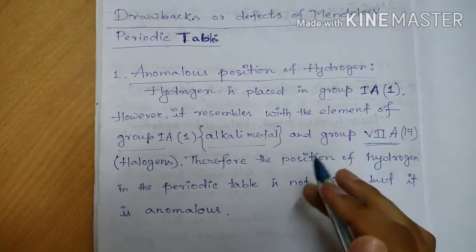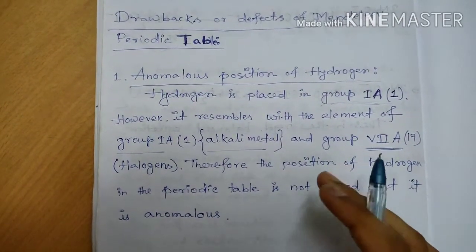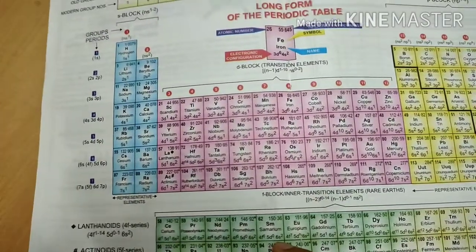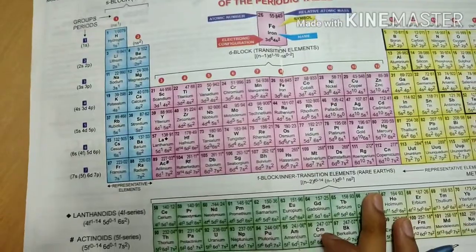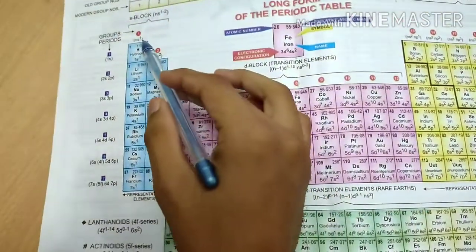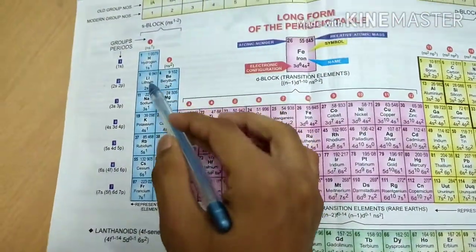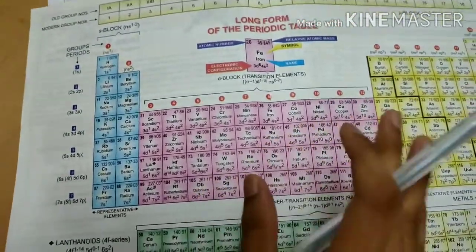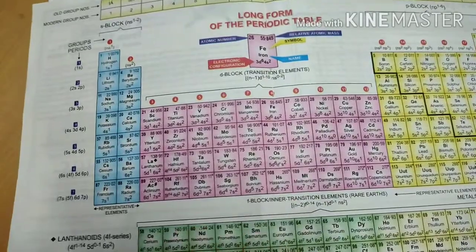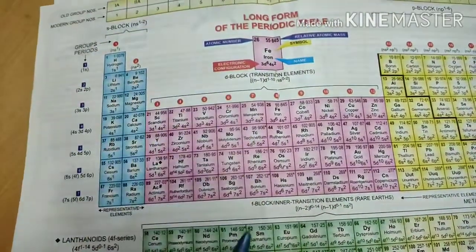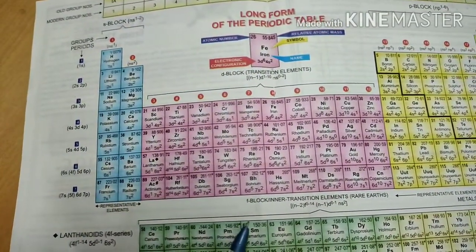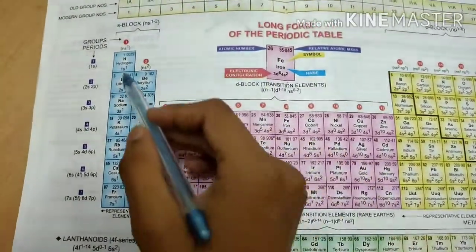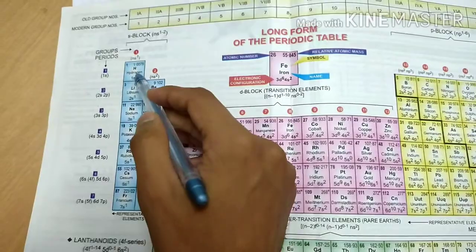If you see the modern periodic table, this one is the group 1 elements. In the modern periodic table 17 groups are present and 7 periods are present.